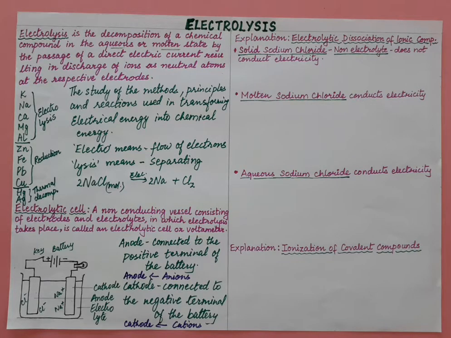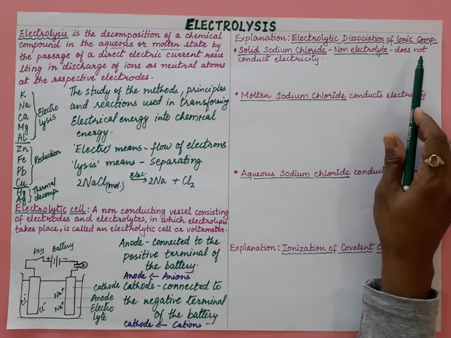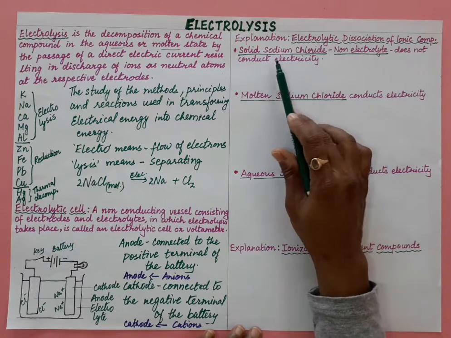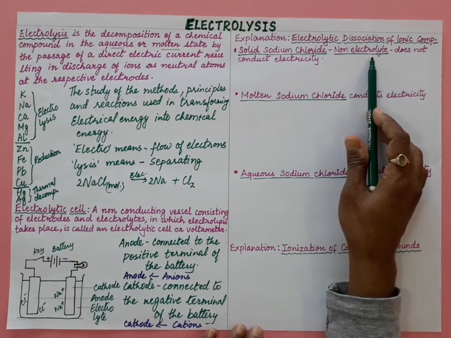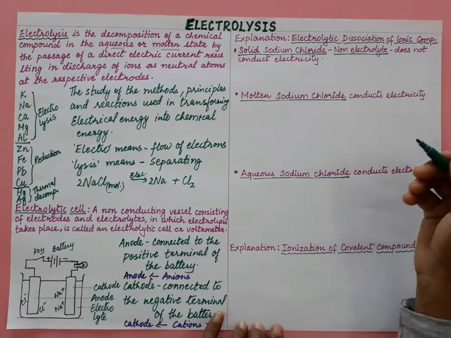Now let us understand some of the experiments and their explanation. For that, here is the electrolytic dissociation of an ionic compound. We want to understand about the electrolyte, and there are some experiments to understand this. Solid sodium chloride is a non-electrolyte, so it will not dissociate. Why it is not going to dissociate, let us understand.